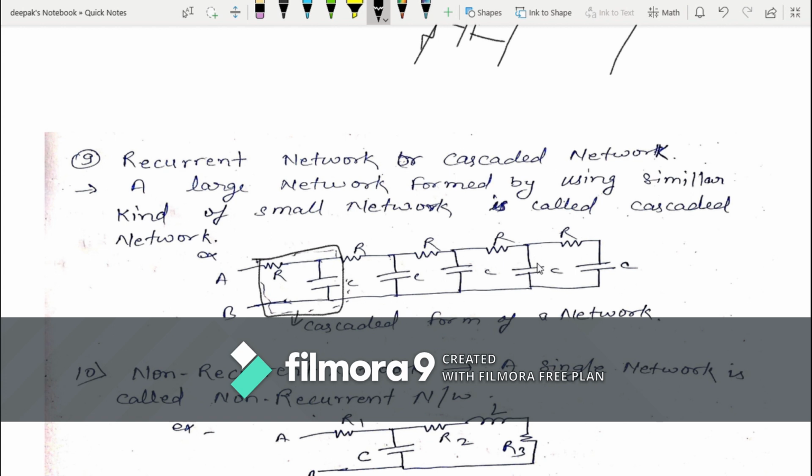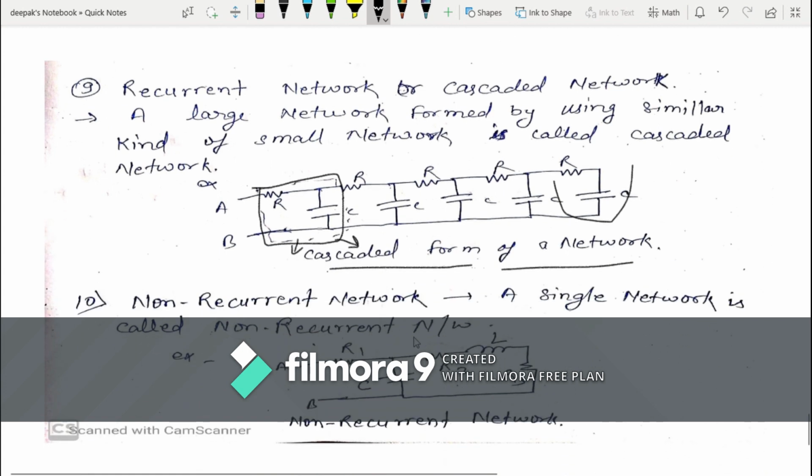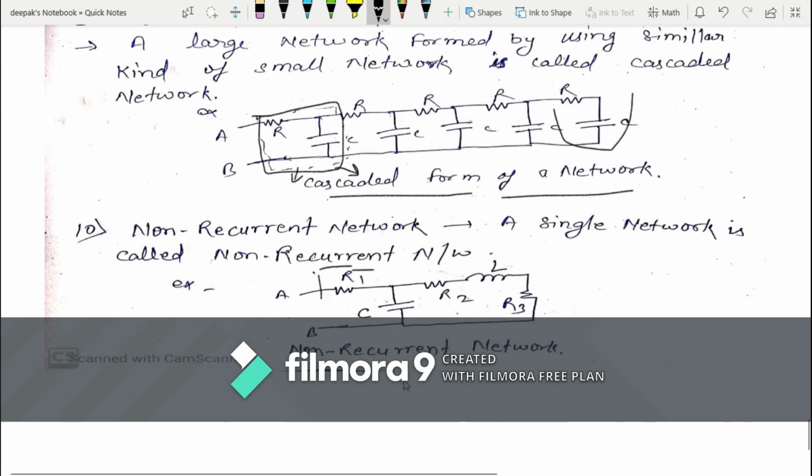This form of network is called a cascaded network. But there is also a non-recurrent network where we can't find similar individual circuits. Here this one circuit is different and this one circuit is different. So this is a non-recurrent network. This is not a repeated form of any individual small network. Okay. So these types of network are called non-recurrent networks.